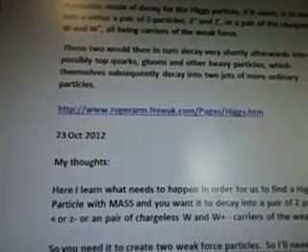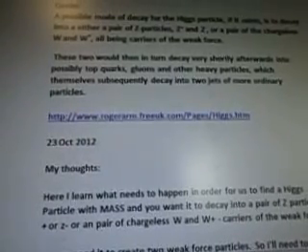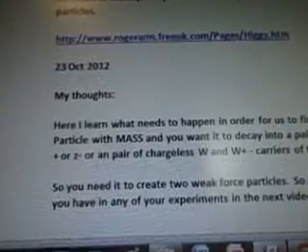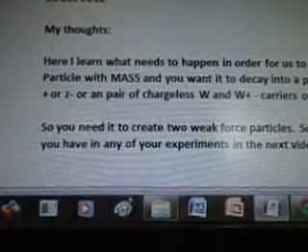Quote, a possible mode of decay for the Higgs particle, if it exists, is to decay either into a pair of Z particles, Z plus and Z minus, or a pair of the charged W and W, all being carriers of the weak force. These would then in turn decay very shortly afterwards into possible top quarks, gluons, and other heavy particles, which themselves subsequently decay into two jets of more ordinary particles. So that's from www.rogerarm.freeuk.com. Pages Higgs HTM.